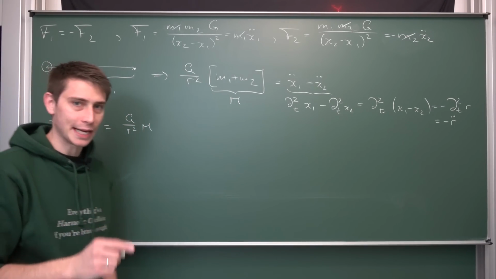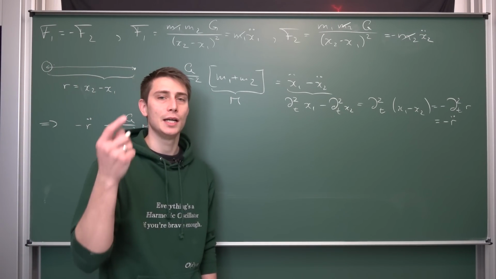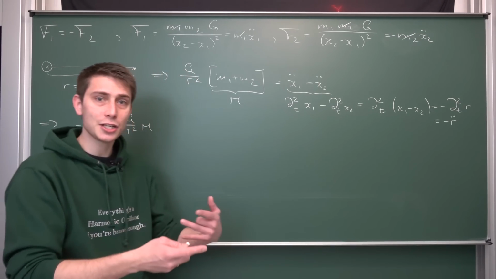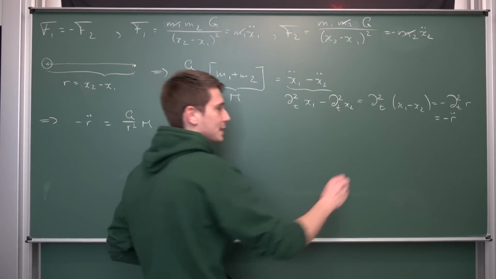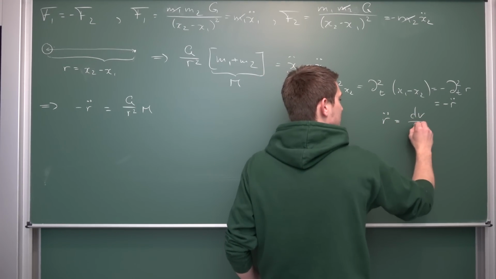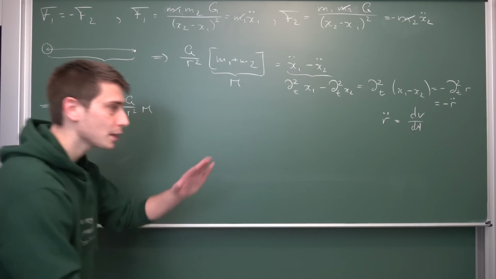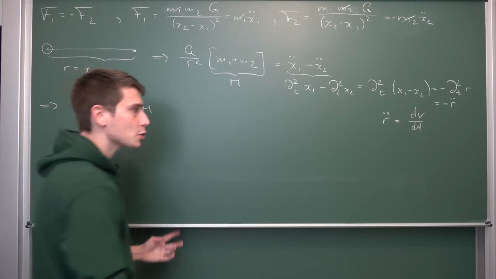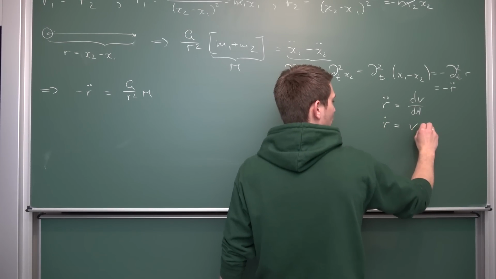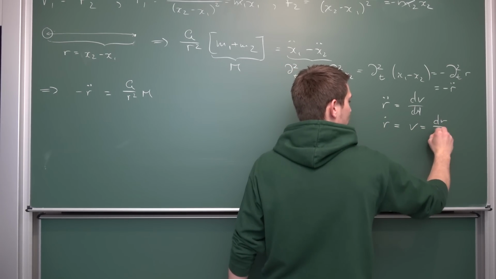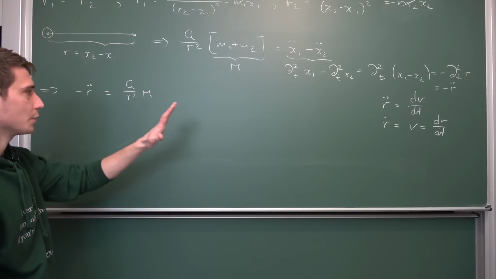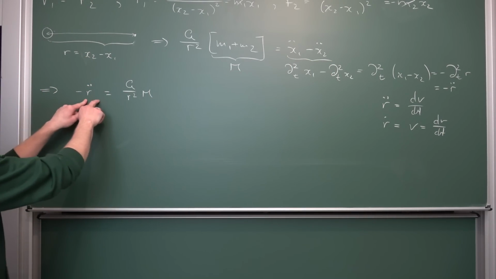If we have the acceleration, it is nothing but the time derivative of our velocity, so the change in velocity over time basically. So we have that r double dot is nothing but dv/dt, okay, just as a little side note. And also we have that our r dot is nothing but our v, which is going to be dr/dt. Okay, just a little bit of information that I want to put on here, because we are going to do a little bit of manipulation right here.